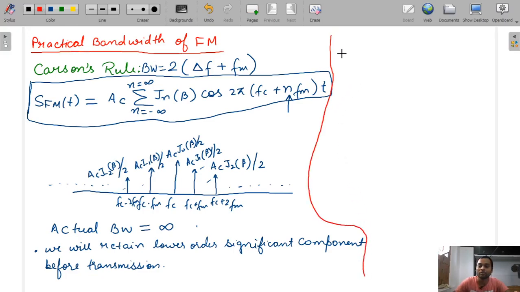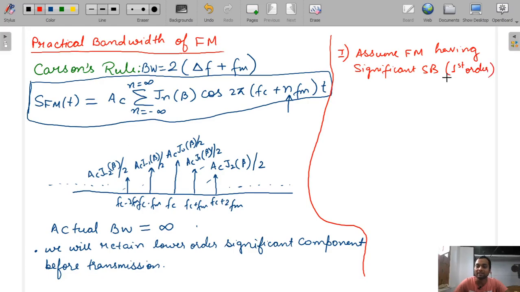So let's suppose in the first case we have assumed FM having significant sideband. The most significant sideband we will take in this case, that is up to the first order. We can write it in this tool.